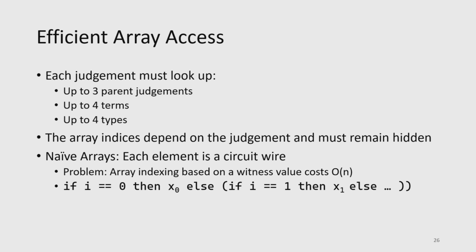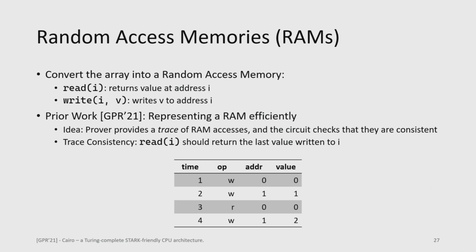To give an example of some intuition of how this would work if we're doing this naively, we're basically going to have to encode in the circuit this big expression here where we say, OK, if my index equals 0, then we return the 0th element. If it's 1, then we return the first element, et cetera, right? So we end up with this O of n cost based on each time we access these arrays. So as a whole, our circuit's going to end up being O of n squared, which is not very efficient and not what we want.